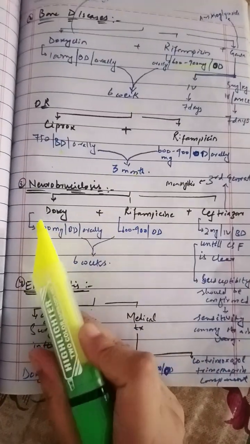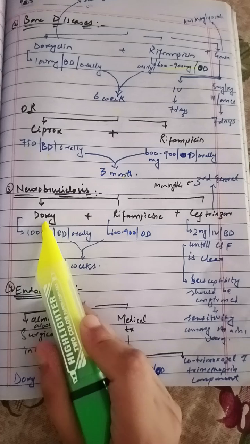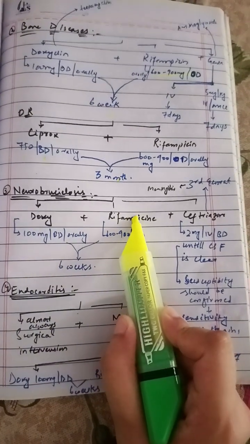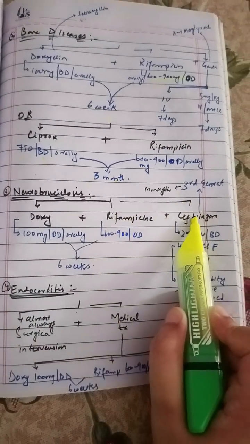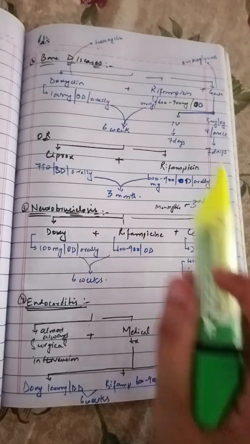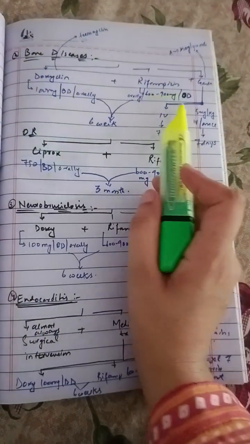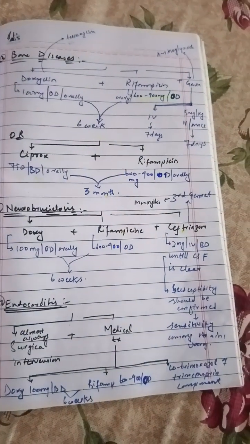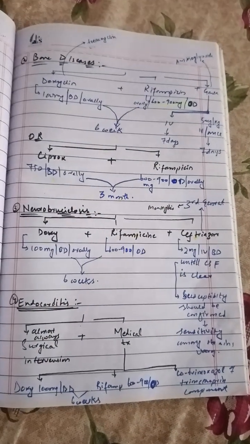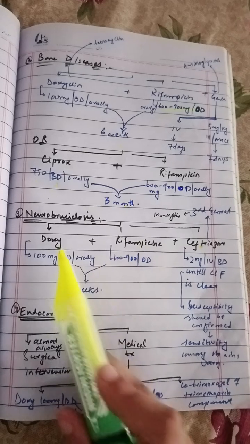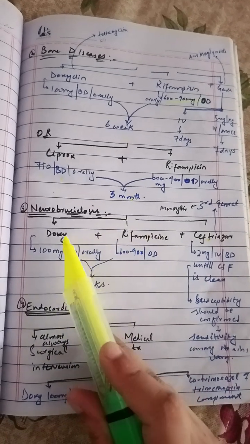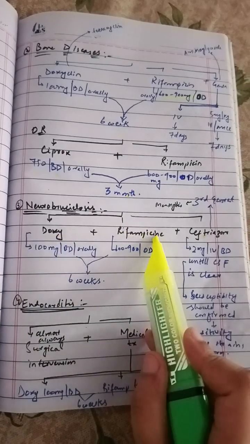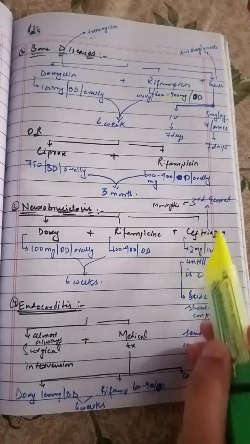If it causes neurobrucellosis, then we can give doxycycline with rifampicin with ceftriaxone, which is a third generation cephalosporin. In the bone disease, we add doxy and rifampicin with the aminoglycoside, which was gentamicin. But in neurobrucellosis, we add doxy with rifampicin with the cephalosporin group.